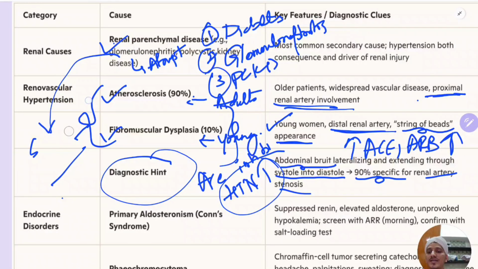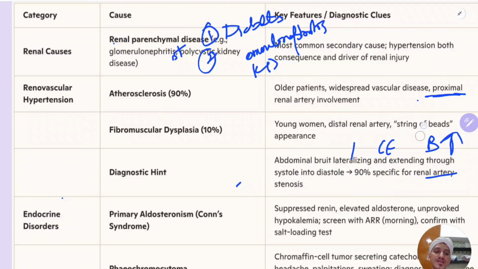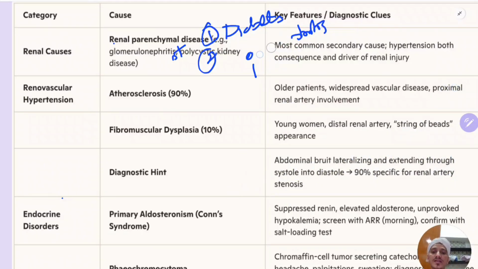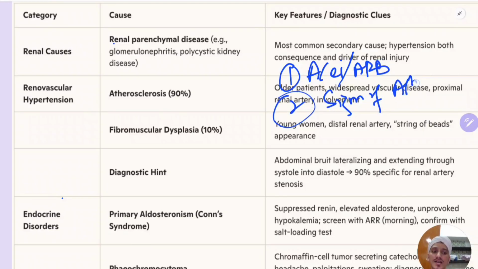So to summarize, how you will take history and examination in these patients having renovascular disease. If you give an ACE inhibitor or ARB, then the BP will increase instead of decreasing. Second one is, in older patients, you will have signs of atherosclerosis, like intermittent claudication and peripheral artery disease or coronary artery disease.